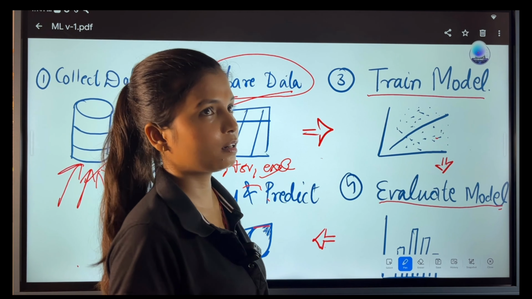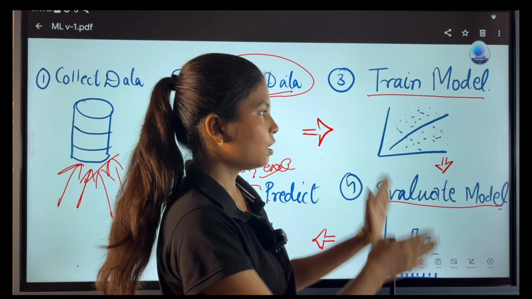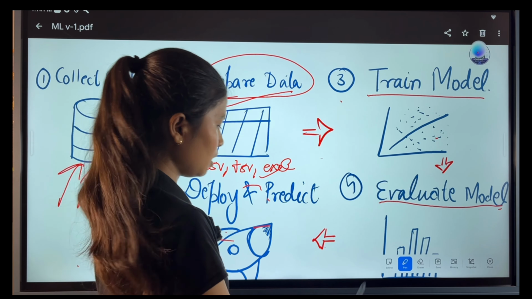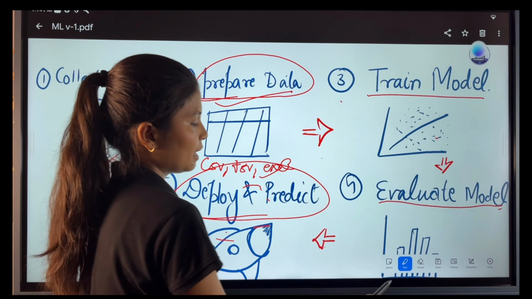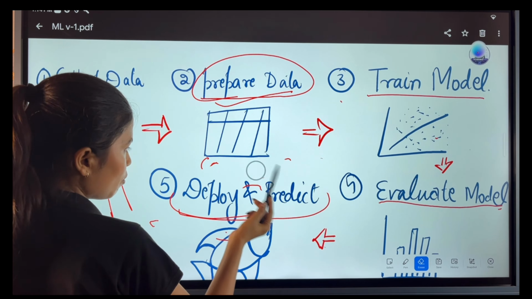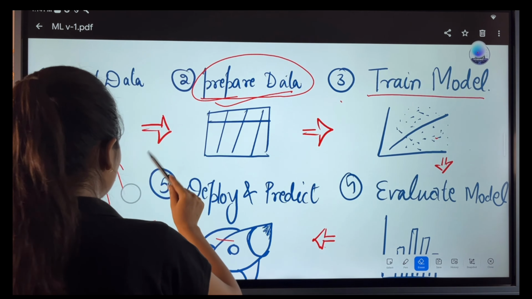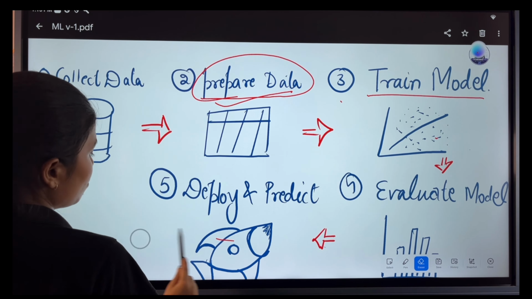If it is not correct, the model is giving some error, then retrain it and evaluate it, retrain it and evaluate it again, and then come to the point of deployment and prediction, where we deploy our model and provide the unseen data to test it in the real environment. So this is how any machine learning model is created.